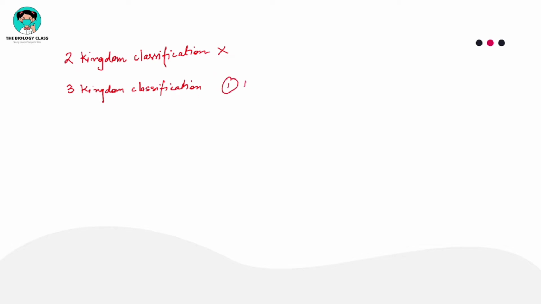So see, after the failure of the two kingdom classification system, there was a revision in the classification system many times. This failed, then came the three kingdom classification system. In this three kingdom classification, as the name suggests, there were three kingdoms: kingdom Plantae, kingdom Animalia, and one more kingdom was made, kingdom Protista.